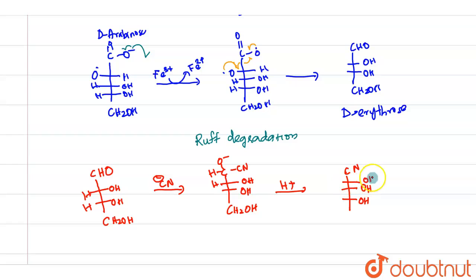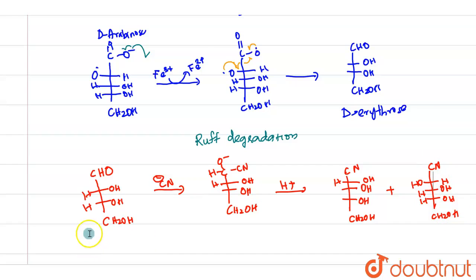Here either it can be OH on one side and H on the other, or it can be the other way around. This will be the arabinose model, and we have CN here.